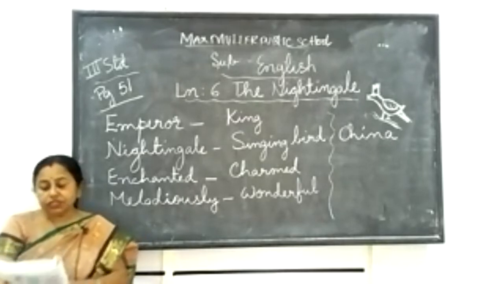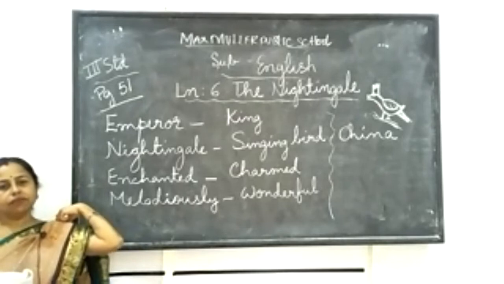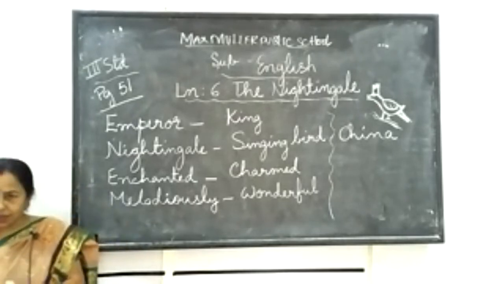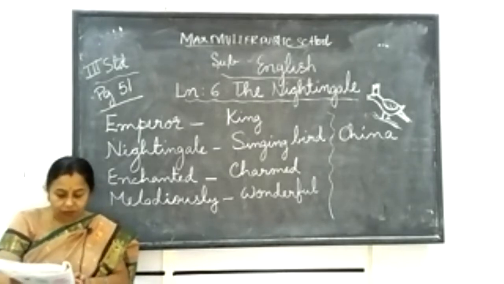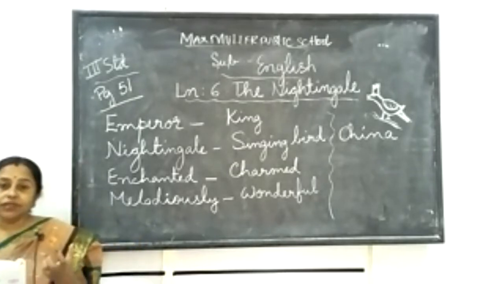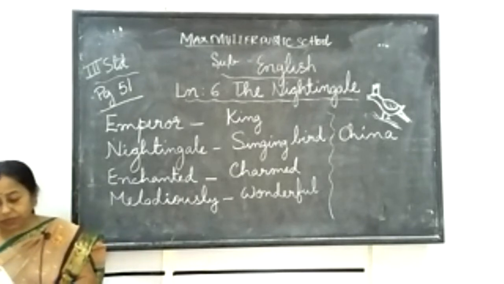One day the emperor received a gift from a king of some other distant country. He sent a gift for our king. So it was a toy bird, but not a real bird. Its wings were made, and it was very expensive, very attractive. It was a toy bird made of gold.